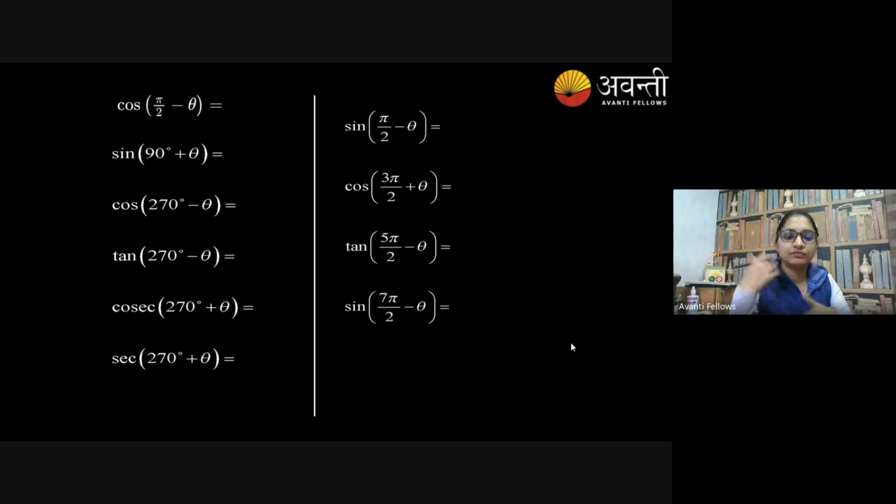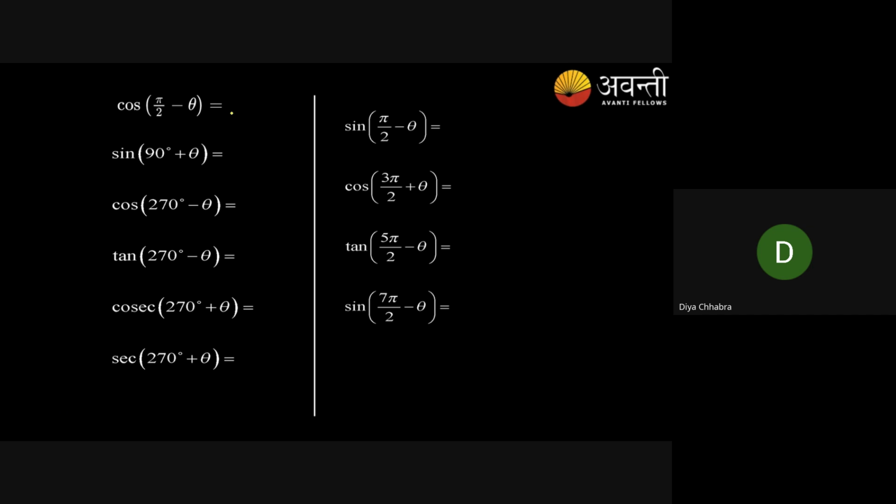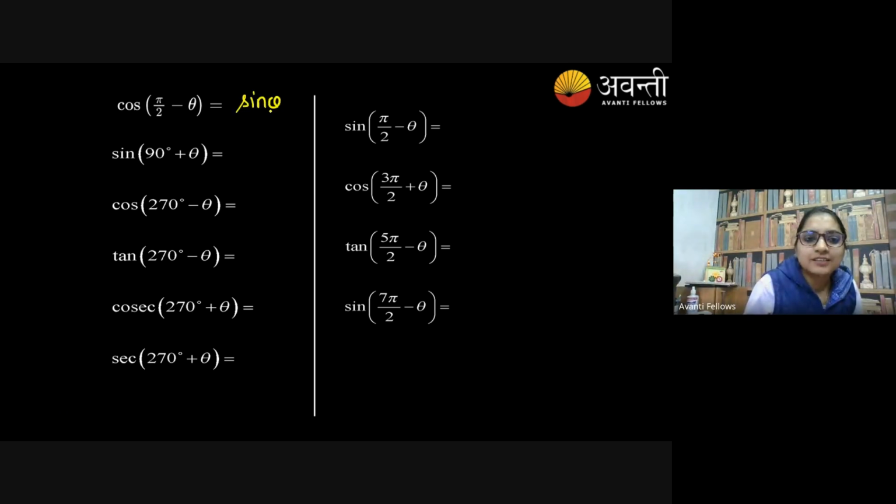Okay, let's work on the 90 angles. Let's go back to the 90s movie. So cos of 90 minus theta. Very simple. Sine theta. Got it. Sine of 90 plus theta. Now the ratio will change.